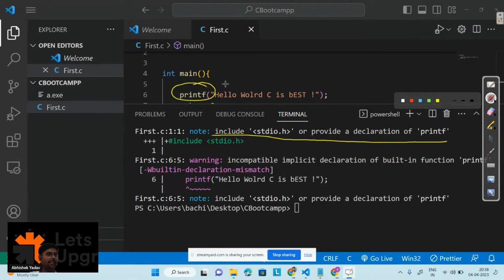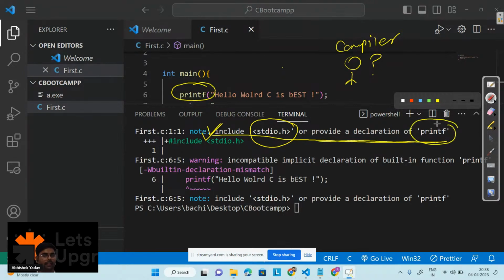Here it is saying, hey, you have used a function printf, and I don't know about this function. This is your compiler, and the compiler is clueless about this printf function, right? So the compiler is giving us a message that either you should include this stdio.h or provide a declaration of printf. Either you have to declare this printf or you have to use stdio.h.